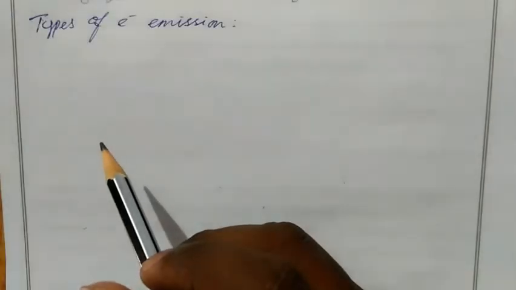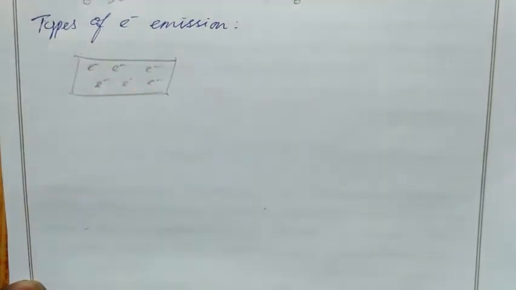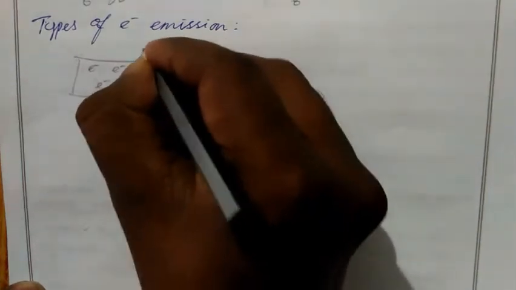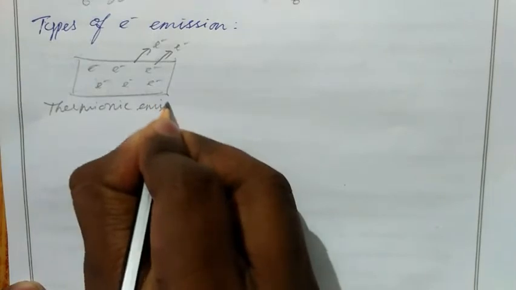Next topic, types of electron emission. The first type is thermionic emission. We have a metal, and on its top surface we have free electrons. When the temperature of the metal increases, electrons absorb energy from that temperature and start to come out, start to emit from the metal. This type of emission is known as thermionic emission.